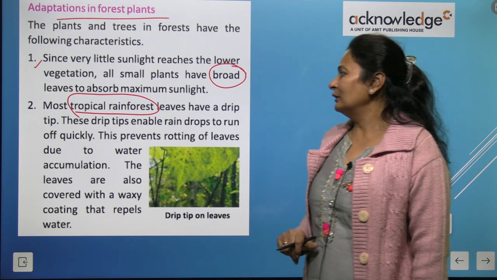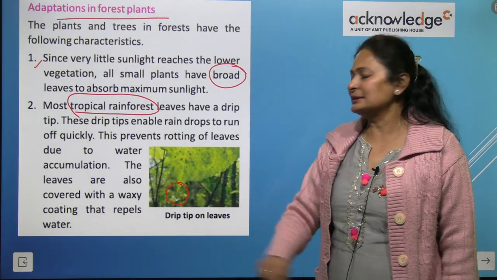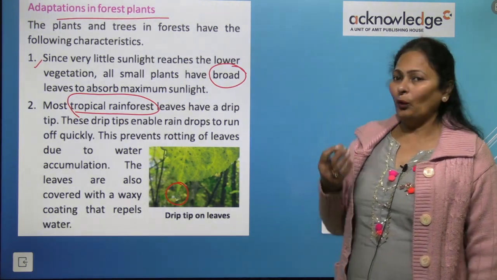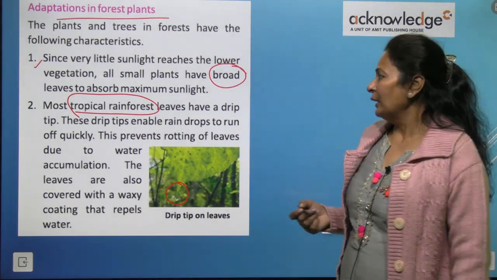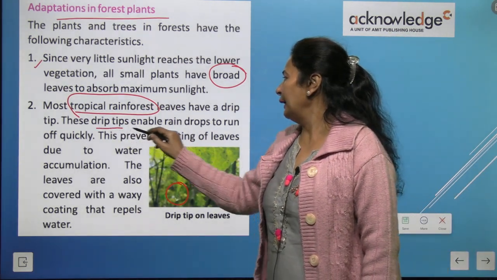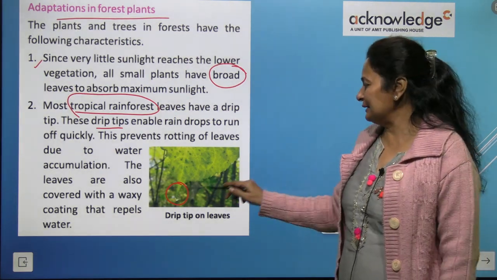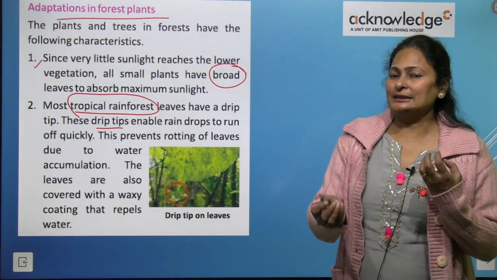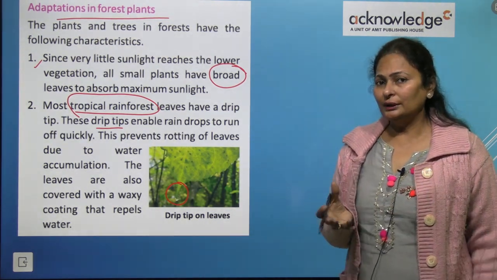So leaves have a drip tip. You can see in this picture, this is the drip tip. So what is the significance of this tip? This drip tip enables raindrops to run off quickly. You can see, because tropical rainforests receive sufficient rainfall throughout the year.